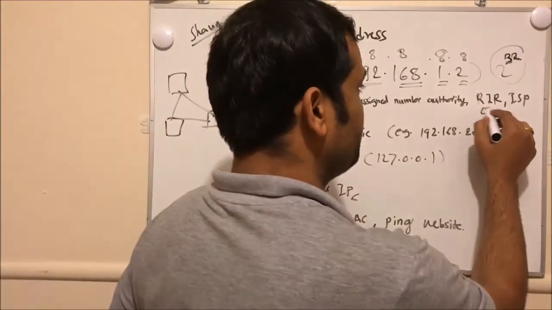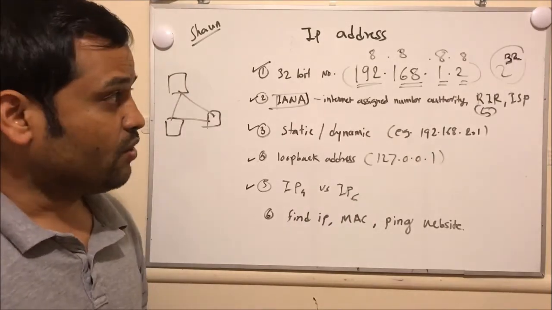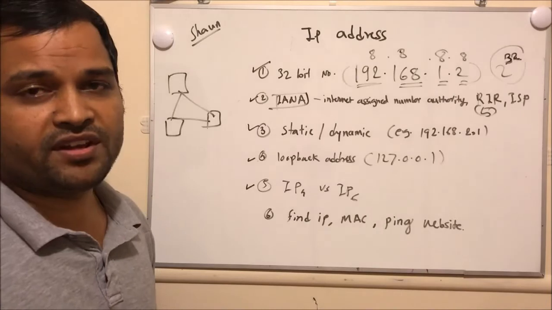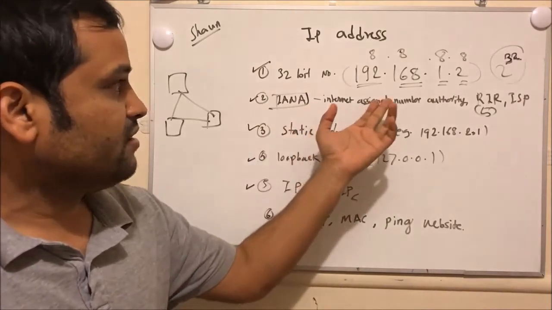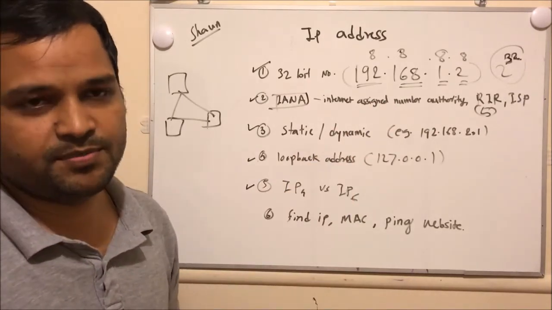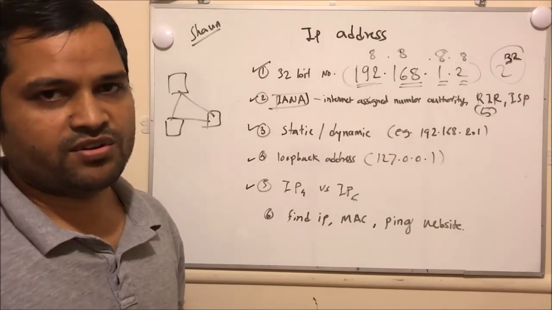So there are 5 regional internet registries that manage this address space. What happens is that ISPs, from where we get the broadband connections or internet plans, buy these IP addresses in bulk, and then whenever somebody connects to the ISP, they will assign the IP addresses dynamically or statically.